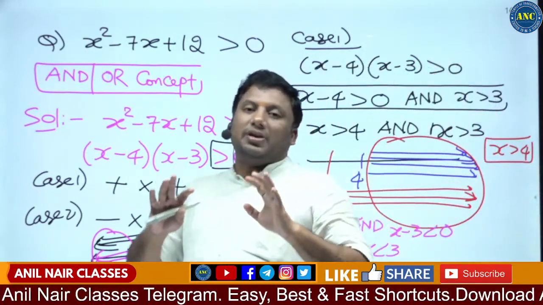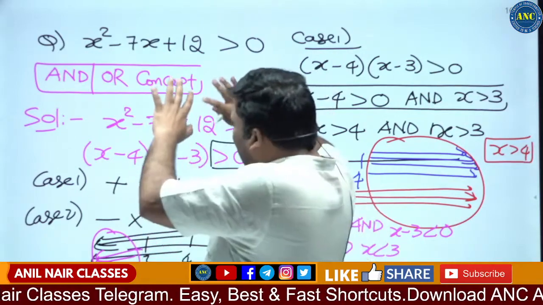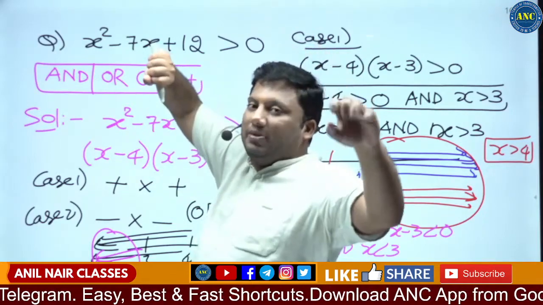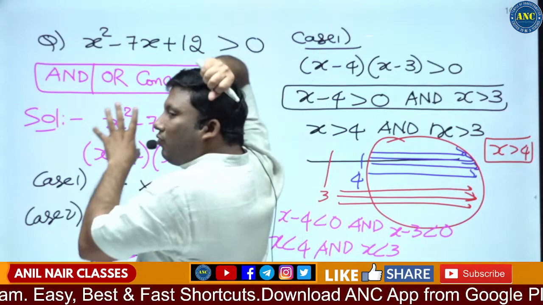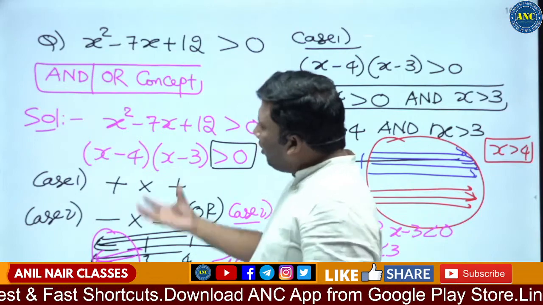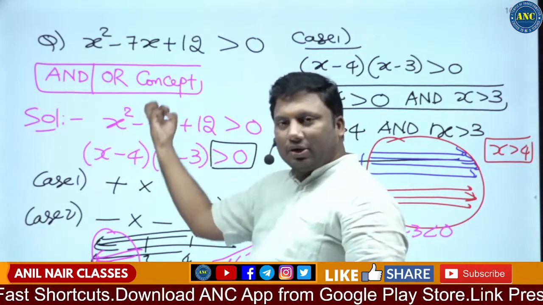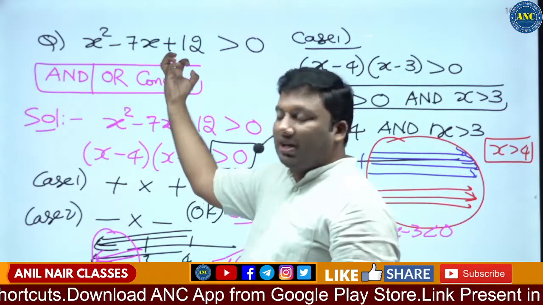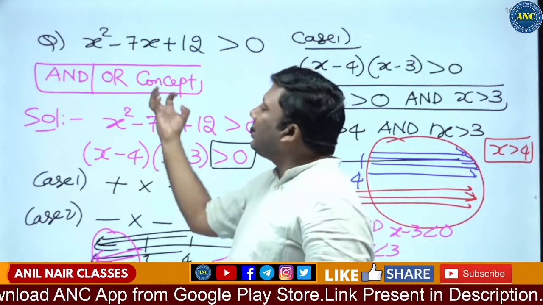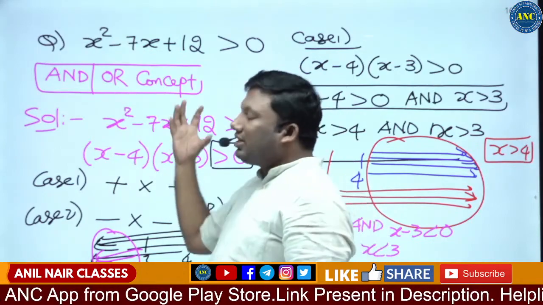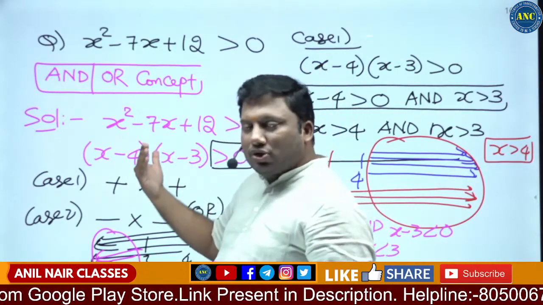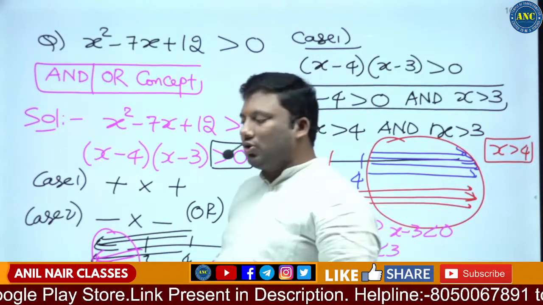I discussed the and or concept to tell you that and is nothing but an intersection. Both the conditions should be satisfied, while or means only one condition should be satisfied. I hope it is clear to you why the and or concept is not the ideal method, not the right method. Will you get the answer? Definitely you will get the answer. Is it time consuming? Definitely it is time consuming. Is there a better way to solve the question? Yes, there is a better way.